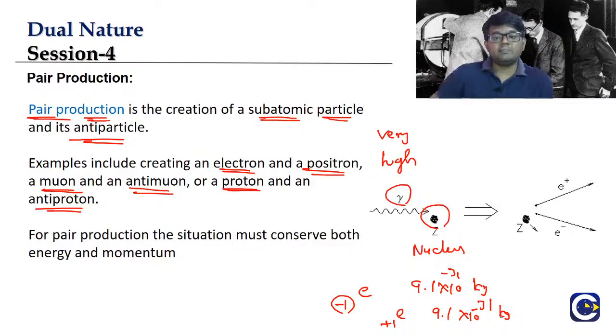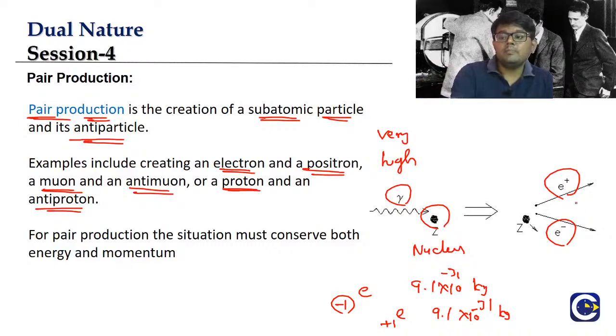Particle and then antiparticle. So when very high energy gamma rays go and hit the nucleus, what do we observe? We will observe the formation of a pair of particles. One is a subatomic particle, and what will be the other particle? It is the antiparticle. We can see if an electron is coming, then what is coming on the other side? Positron.